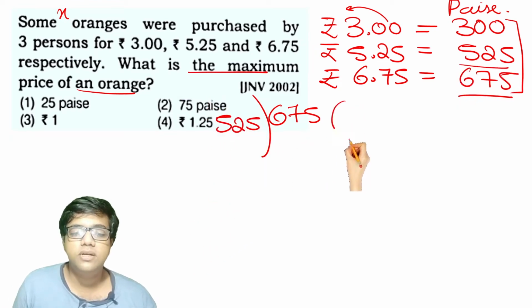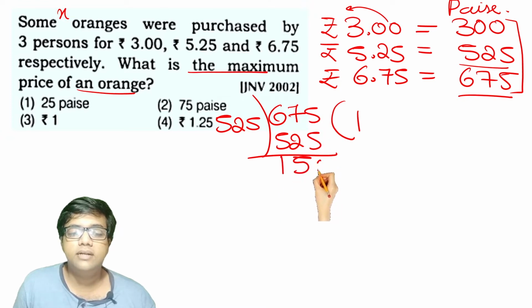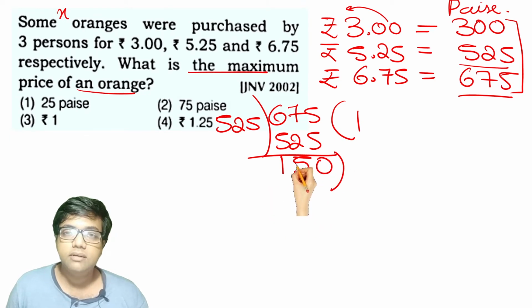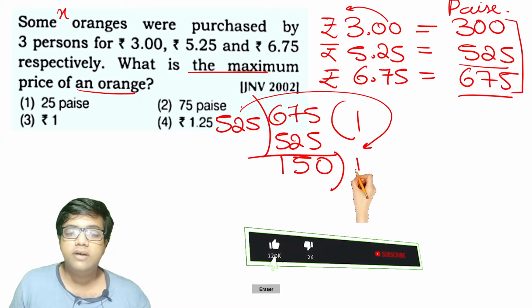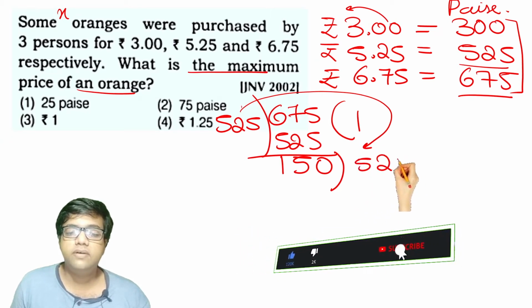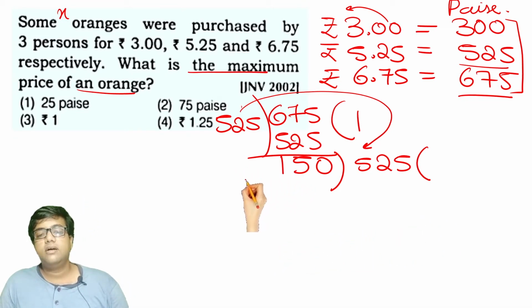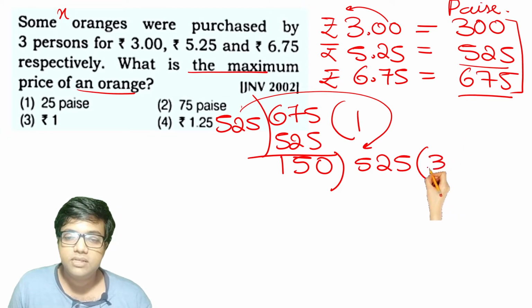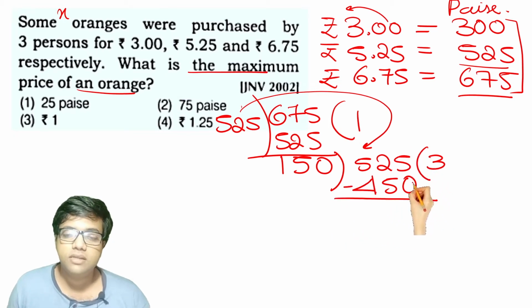525. Let's do the division. 525 ones are 525. After dividing this, you will be getting 150 as the remainder. Now make this remainder the divisor, and take up the earlier divisor, 525, as the dividend. 150 threes are 450. Now subtract this, what will you get?